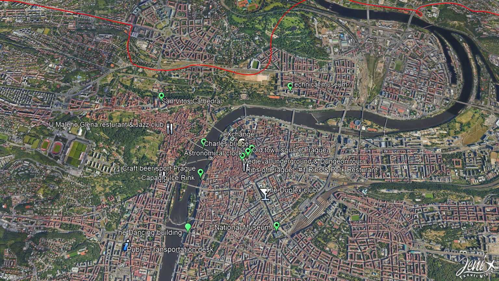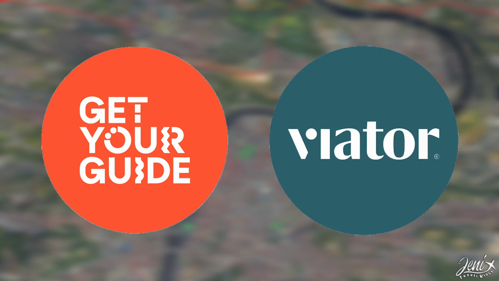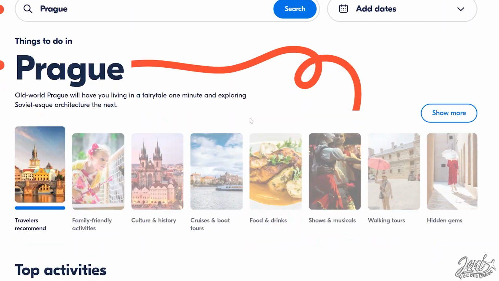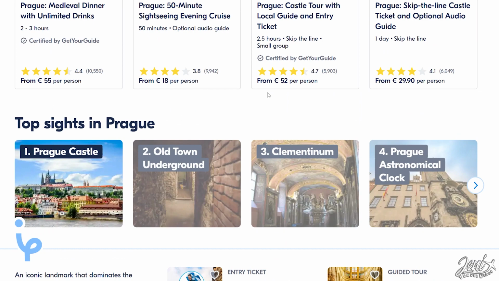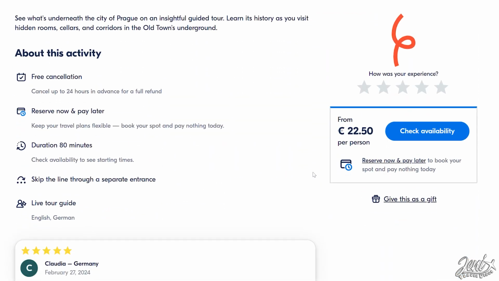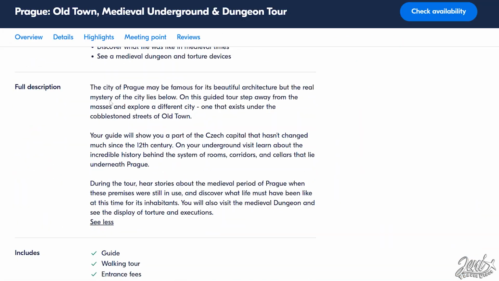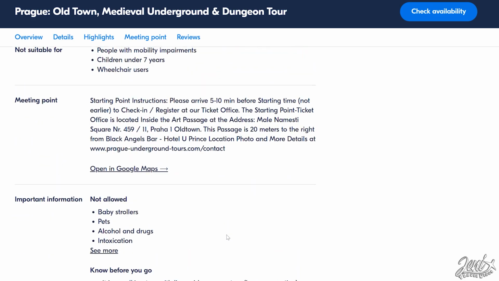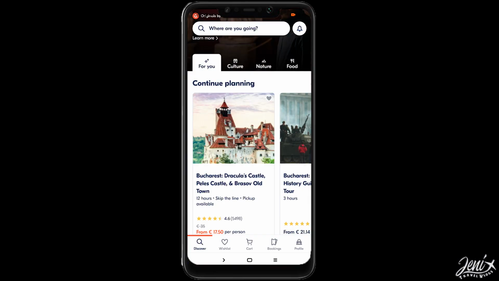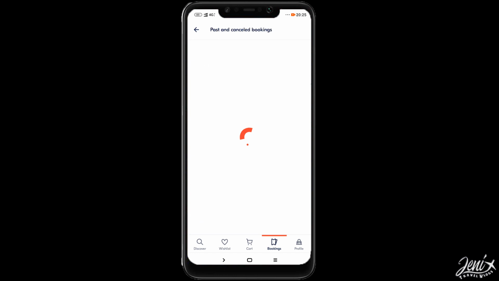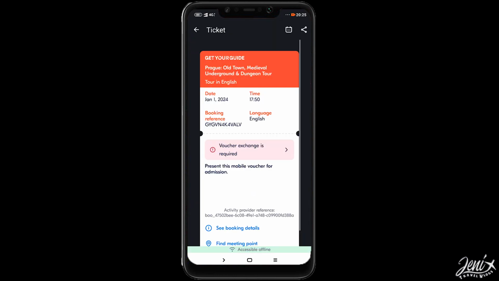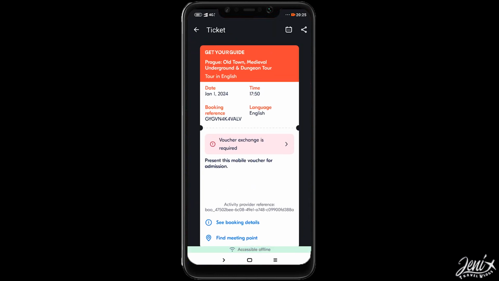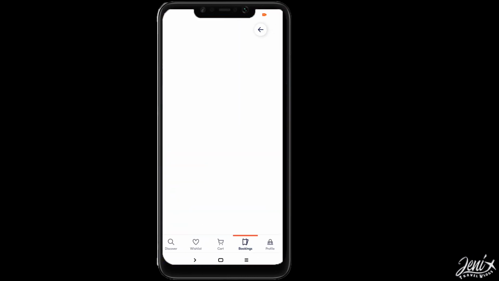There are two major apps to use to look for attractions: Get Your Guide and Viator. They both have search by destination and it shows all the activities they offer around. There you can find full description, time duration, pickup location and prices. Both are easy to use. You receive your voucher inside your application and to your email, so it's 100% legit. I use them on every trip I go.